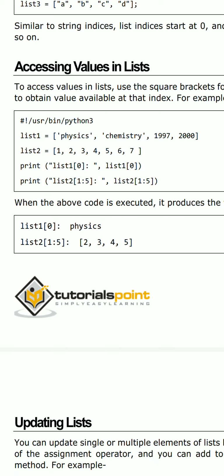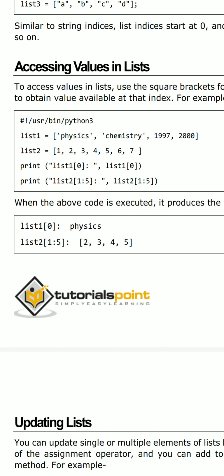So print list1[0], that means I am printing list1 at index 0. The zero enclosed in the square brackets specifies the zeroth position in list1. So what is the zeroth position? List1 at zero is physics.